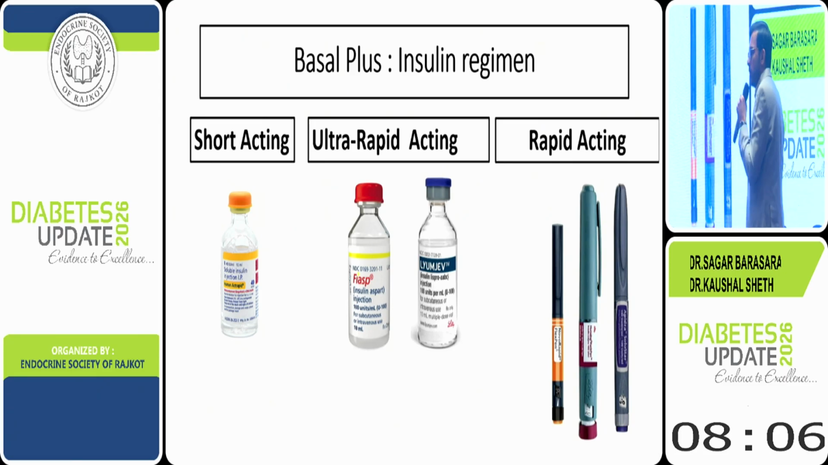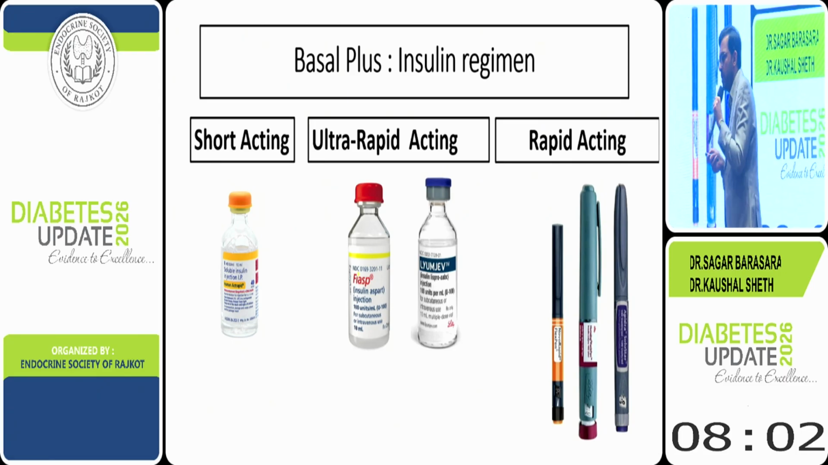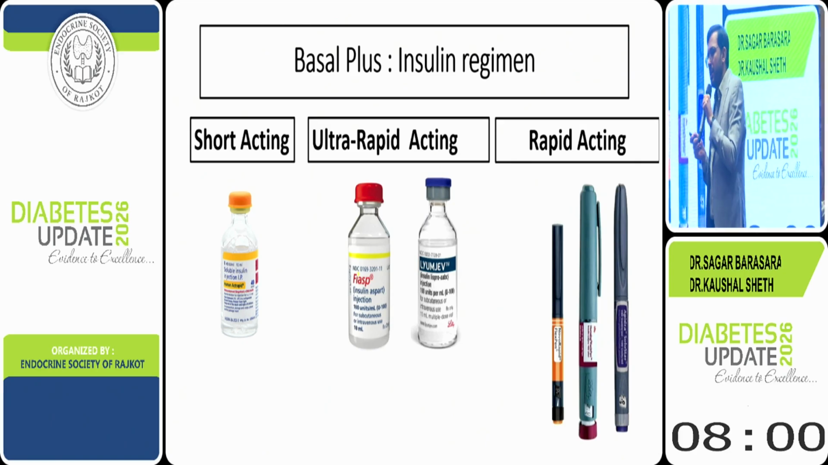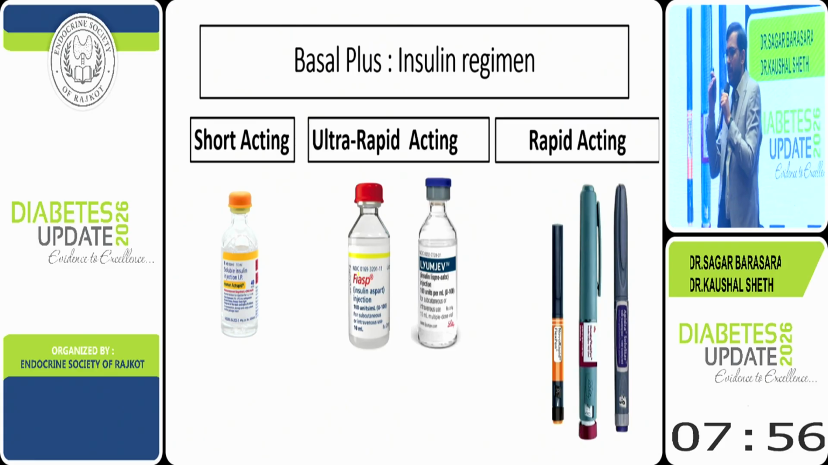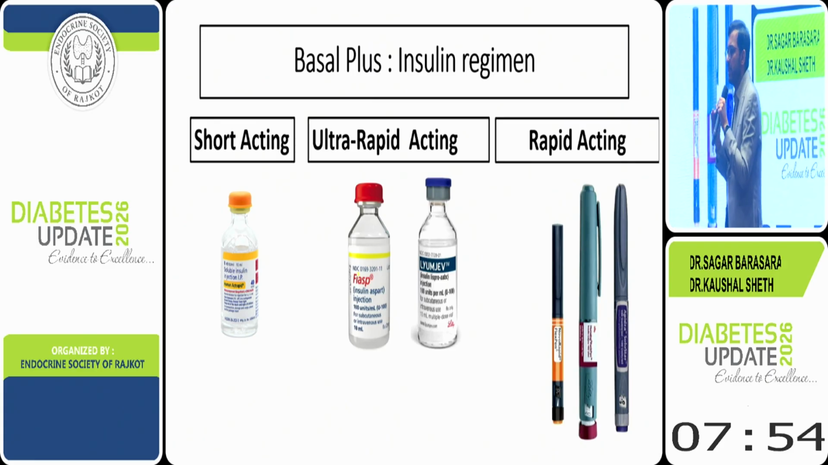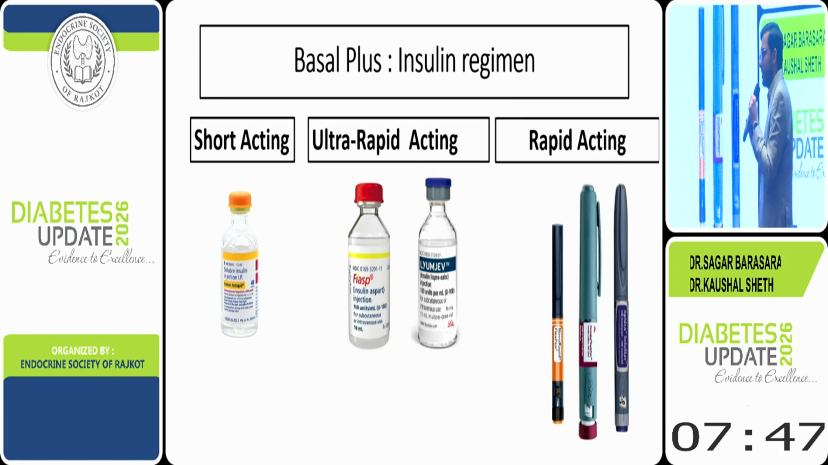We have three options: short-acting insulin, ultra-rapid-acting insulin, and rapid-acting insulin. We all know the advantage of analog insulin. Its pharmacokinetic property matches the post-meal glycemic excursion, and it has a very rapid onset of action and short duration of action, so there is very little chance of hypoglycemia and we can achieve better glycemic control.